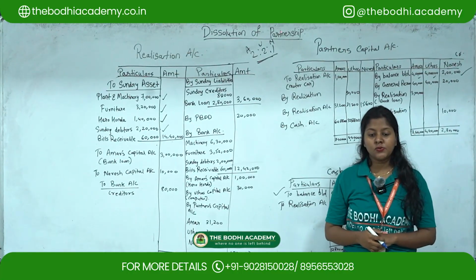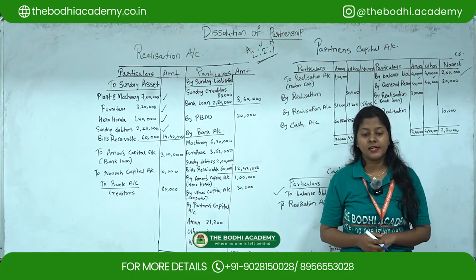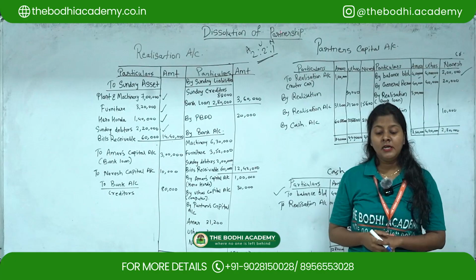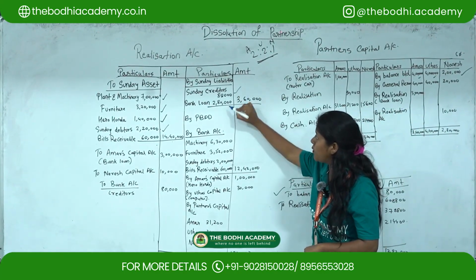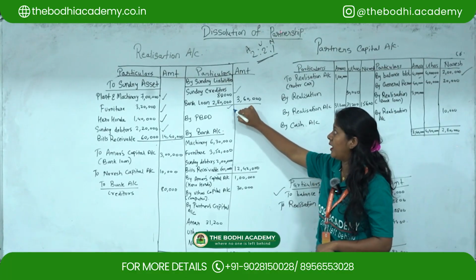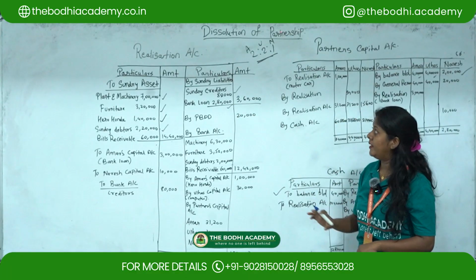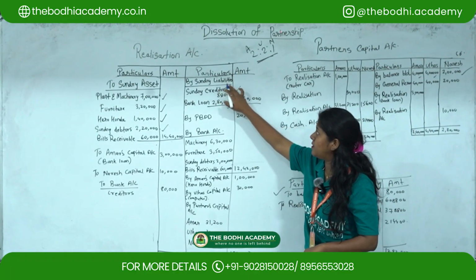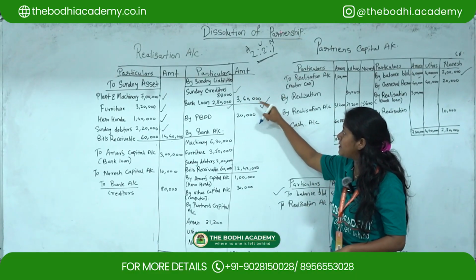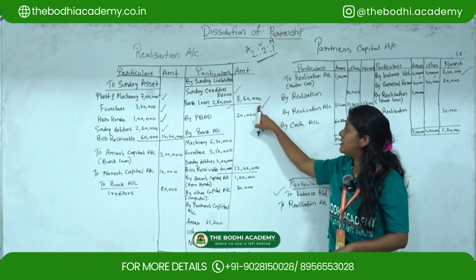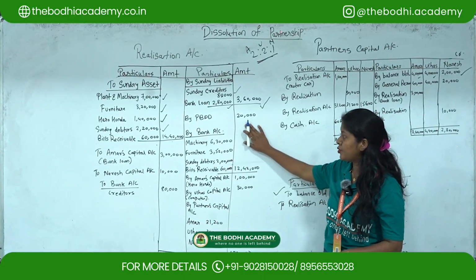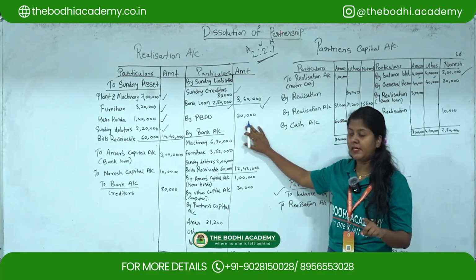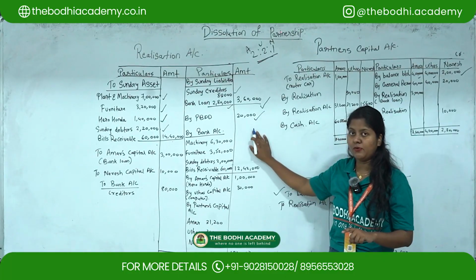Now, with regards to sundry creditors and bank loan. Here, sundry creditors are given as 80,000 and bank loan is given as 2,80,000. Okay, so since both the things are liabilities, you have to show under this head of sundry liabilities, and the total will come as 3,60,000. Then, with regards to the provision for debtors, you have to show always separately. PBDD you have to show separately, which is 20,000.